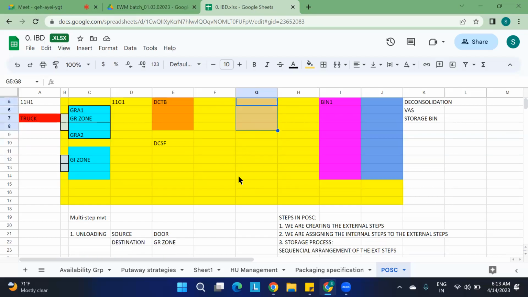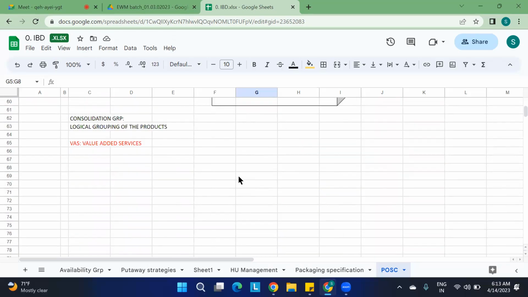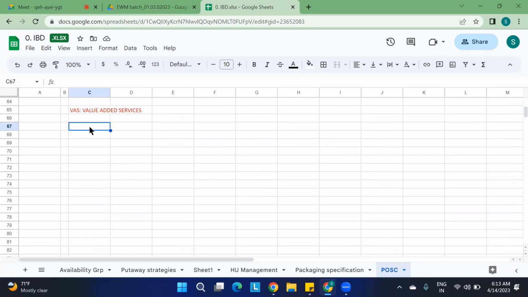For the VAS also we should have the work center, and VAS relevance is one more important thing we need to maintain, and the pack spec is mandatory. In the interview you may get this question: what is mandatory to create the VAS? If somebody is asking about the process of VAS in the POC, first, VAS relevance needs to be maintained.